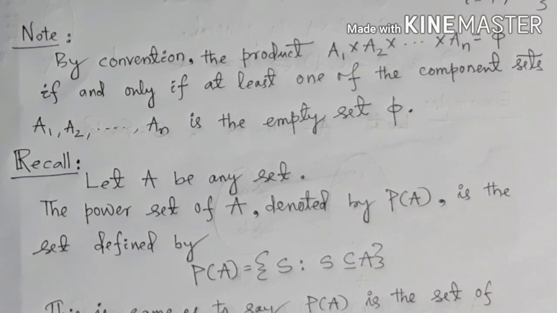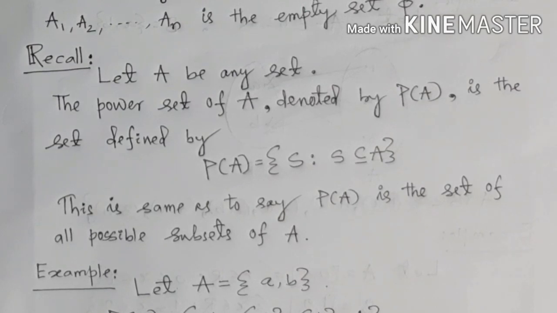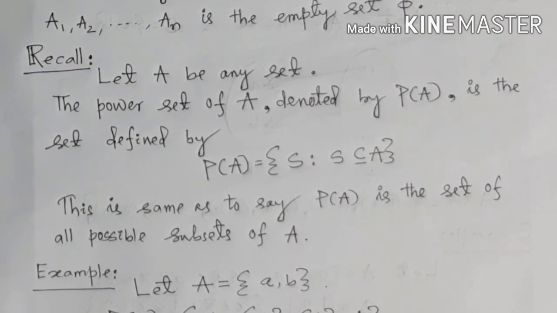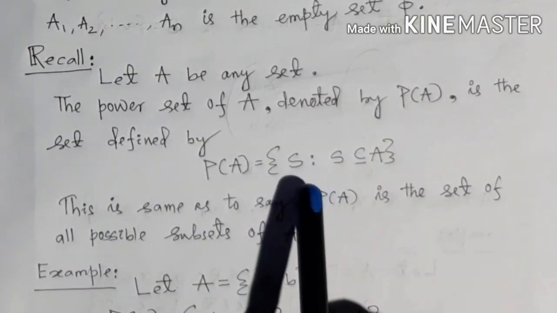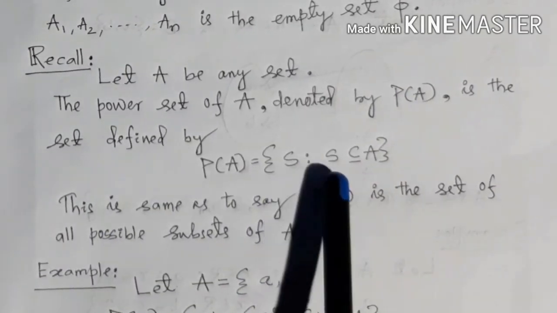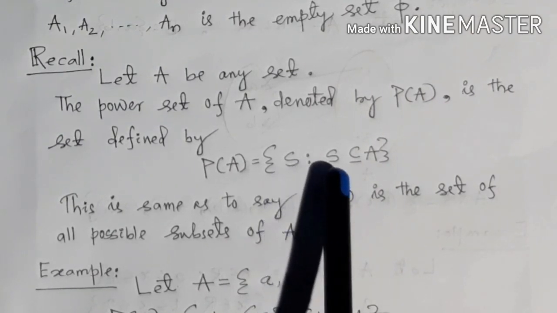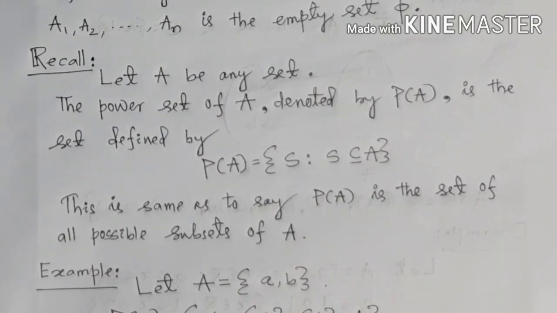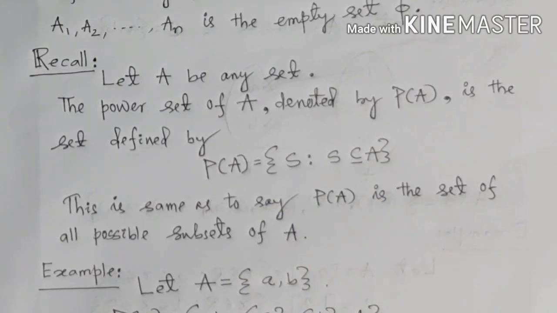I would like to recall something about power set. Let A be any set. The power set of A, denoted by P of A, is the set defined by the collection of all sets S such that this set S is a subset of A. That means P of A is the set of all possible subsets of A.